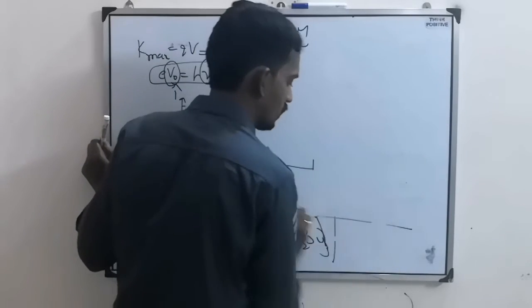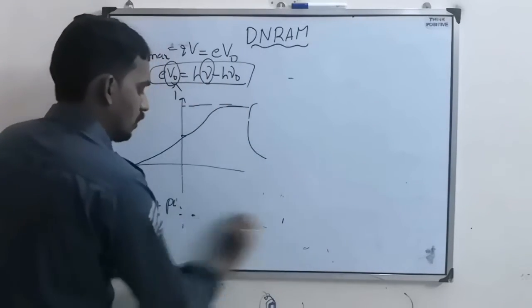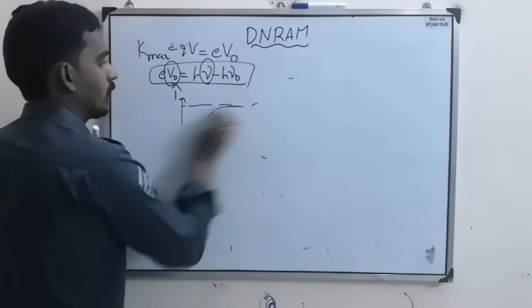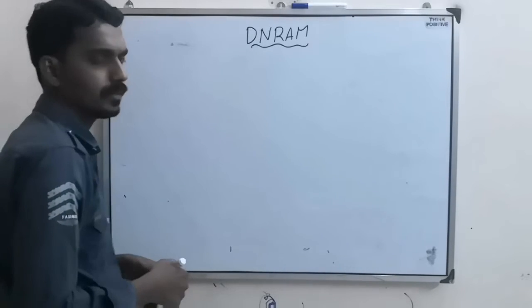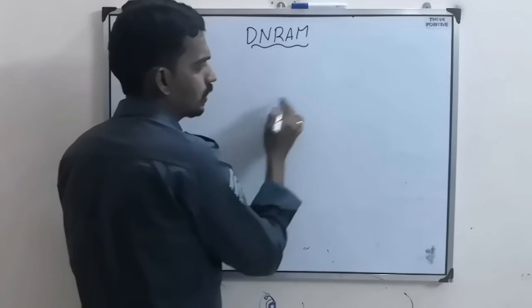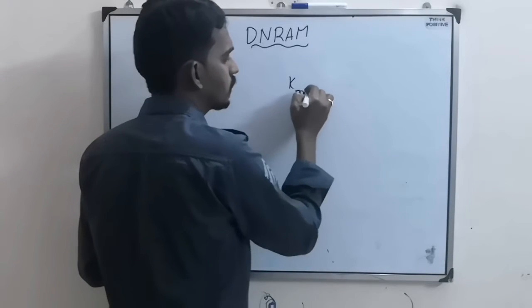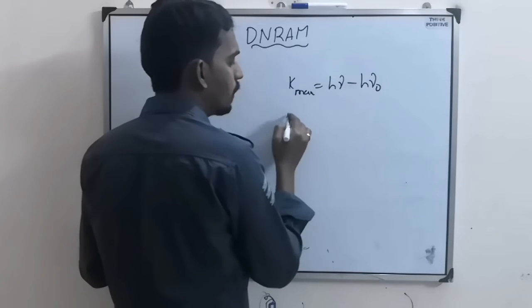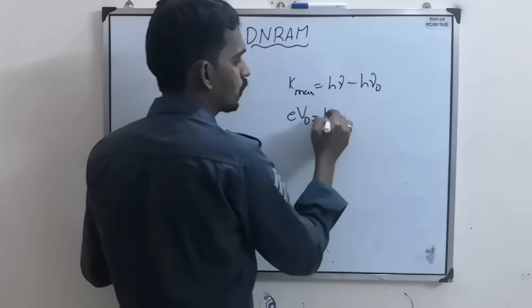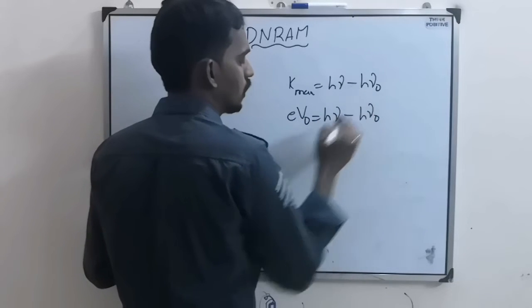Now, one more thing they can ask you based on this. What is that? Just consider the equation K max equals h nu minus h nu naught. K max means eV naught equals h nu minus h nu naught.